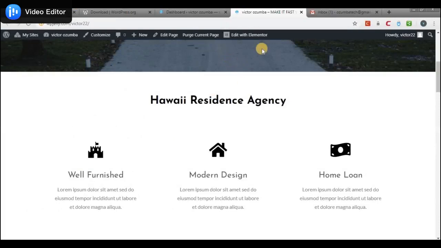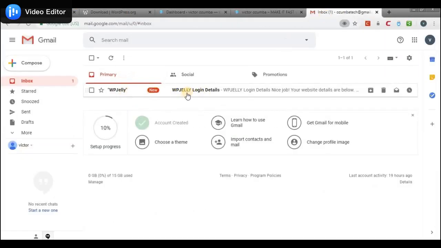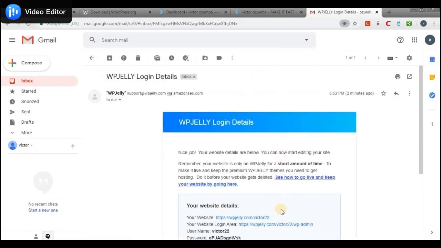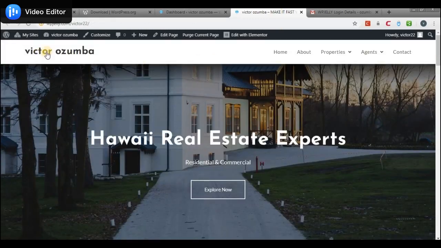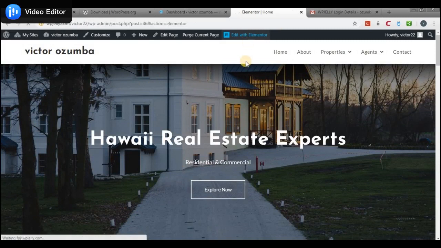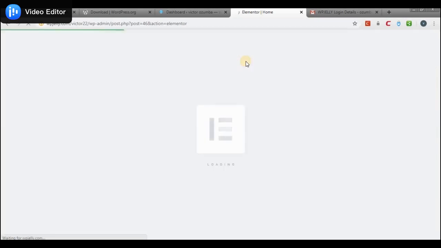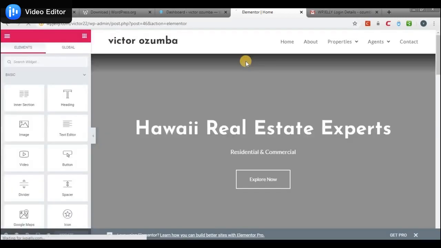If you check, you see that we've gotten an email from WP Jelly, our login details. So it's also sent to the email. So what we can do with this is we'll now edit with Elementor. This is a very wonderful plugin. It's one of the best page building plugins I've seen so far. It's currently the best. So even if you are building your website off wpjelly.com, if you had money for live hosting and you wanted to host it yourself, you could also just get this plugin.